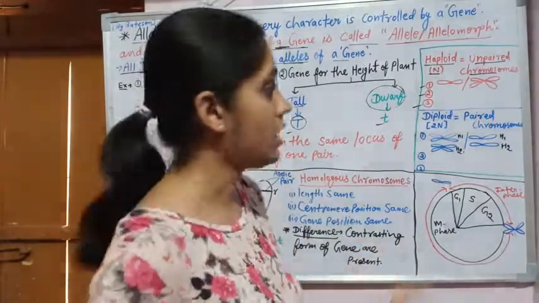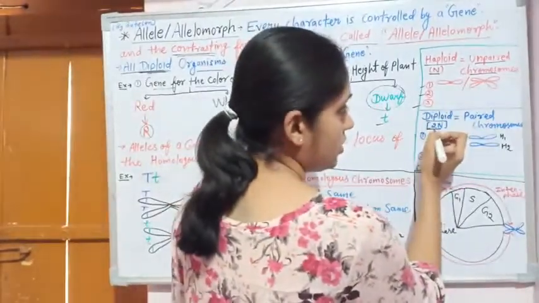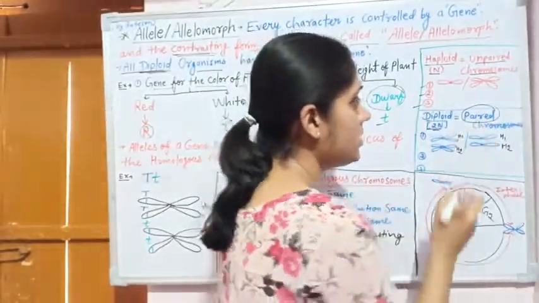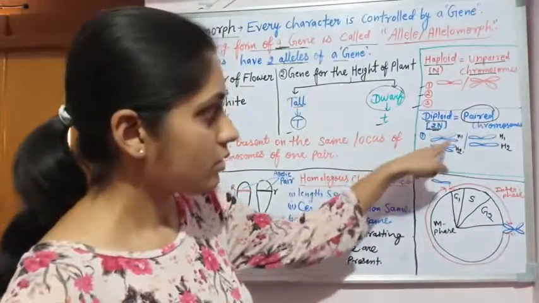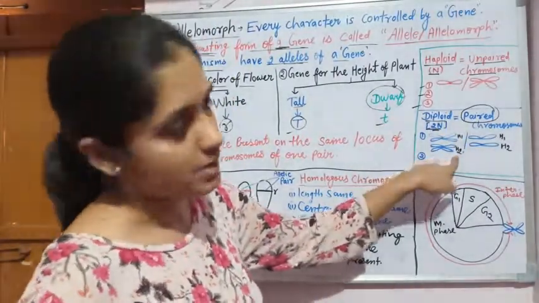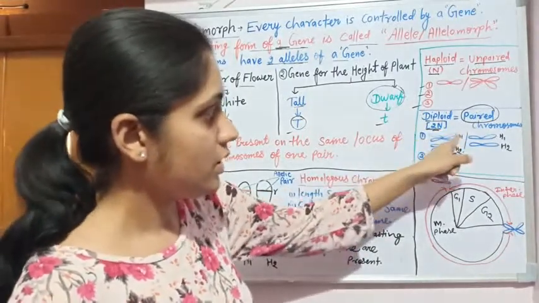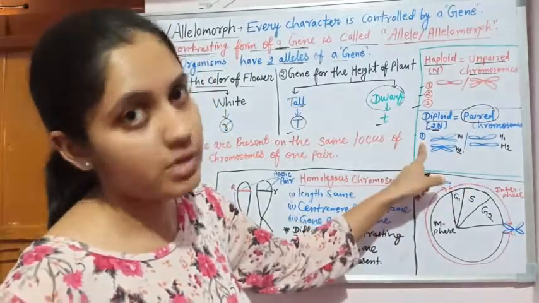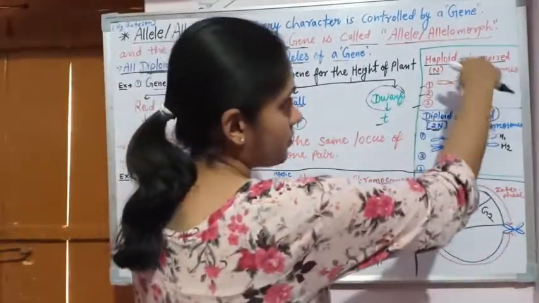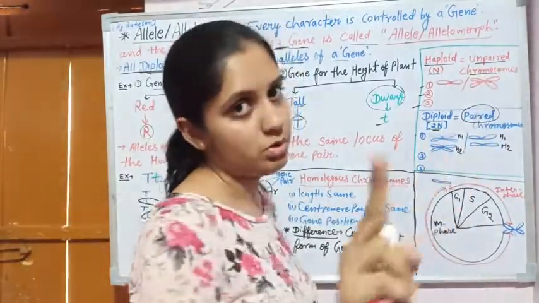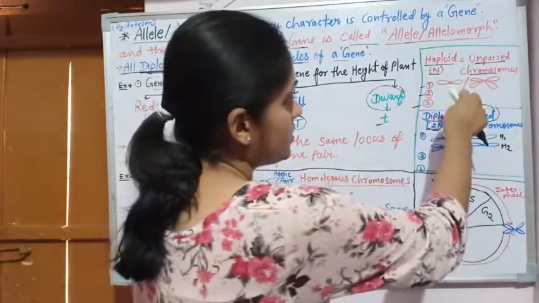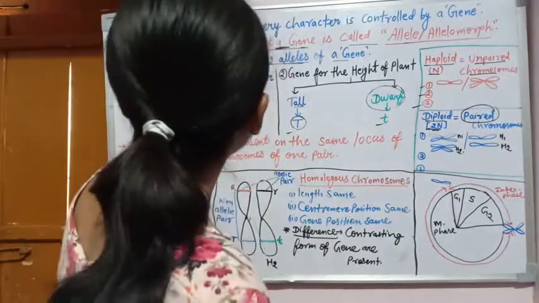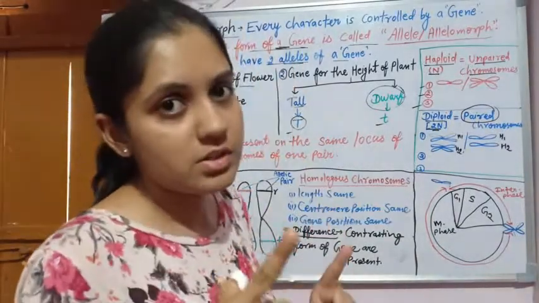The homologs are absent. But in the diploid case, which we denote by 2n, the paired chromosomes are present. Paired means in one pair, homolog 1 and homolog 2 are present. So two chromosomes that are homologous to each other make one pair in the case of diploid. But in haploid, only one chromosome is present, and homologs are absent. So in a diploid organism, two alleles of a gene are present.